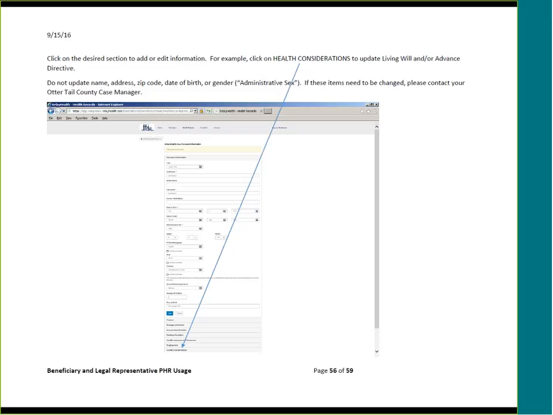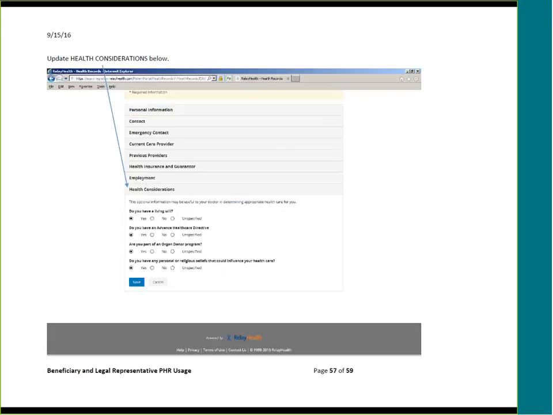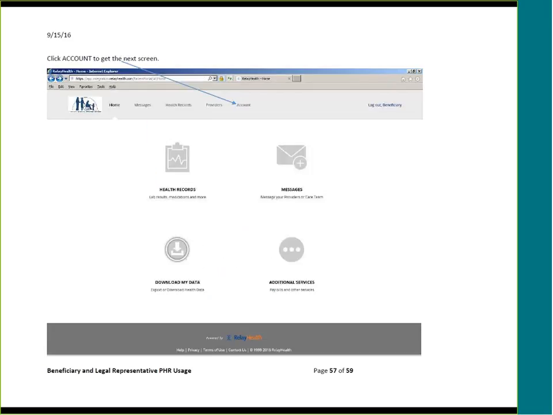Do not update name, address, zip code, date of birth, or gender, which is called administrative sex in the Relay Health Personal Health Record. If these items need to be changed, please contact your Otter Tail County case manager. Update health considerations below by selecting the appropriate buttons.